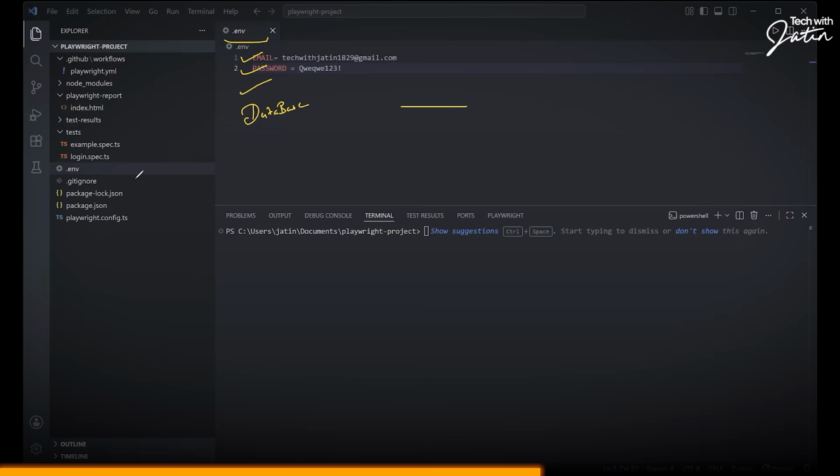This is not right. Because in the main framework also, if I was having test data, I was storing it inside a JSON file, or you're going to store it inside an Excel, or you're going to have it in CSV, something like that. I'm like, fine. You want me to store the test data in some other format. I don't want it to be stored inside the .env. Now, this is what we will be doing.